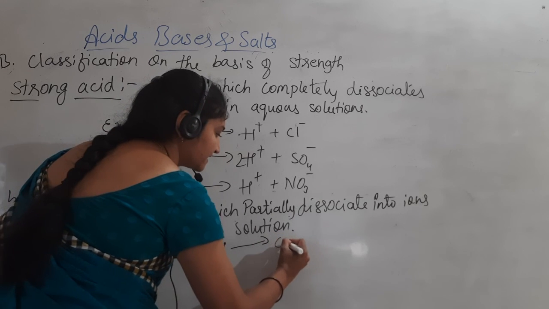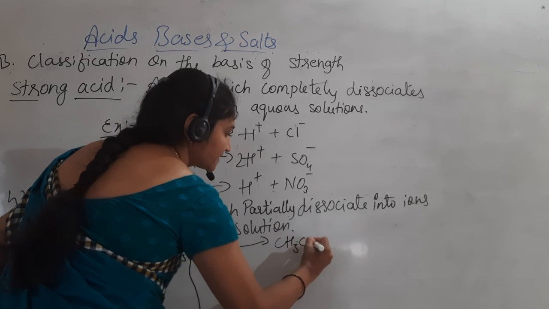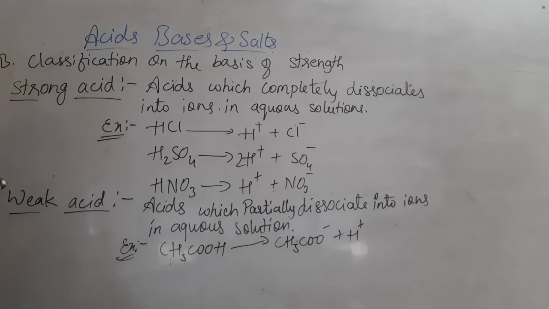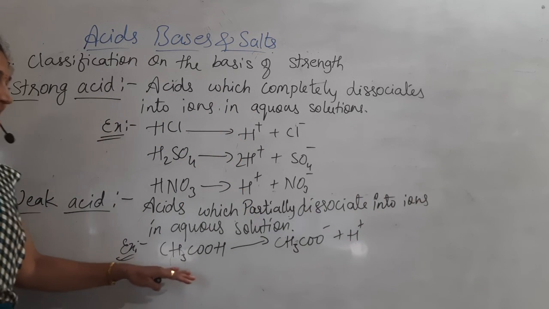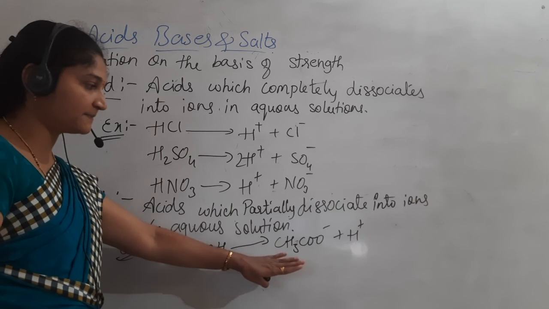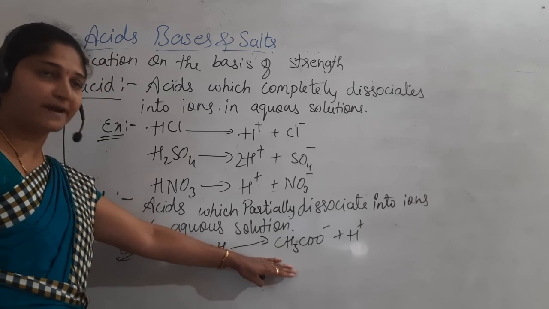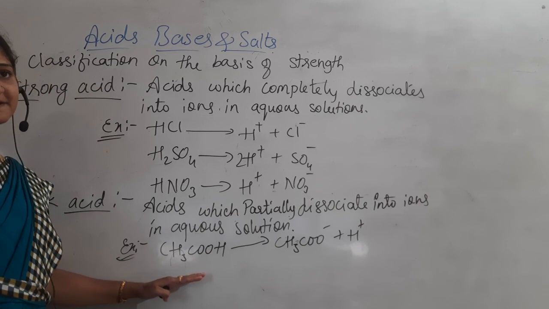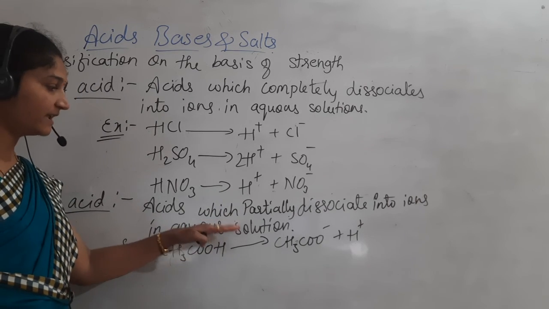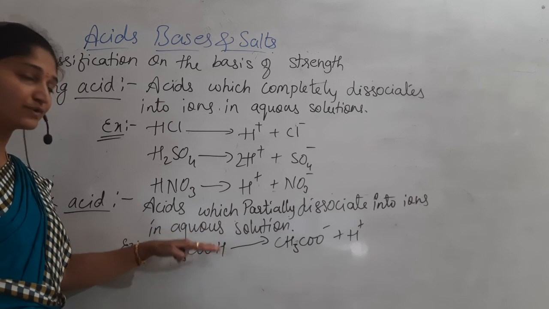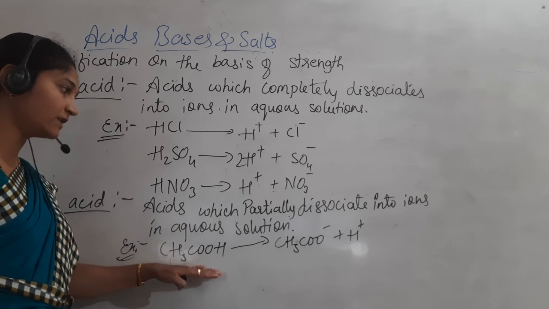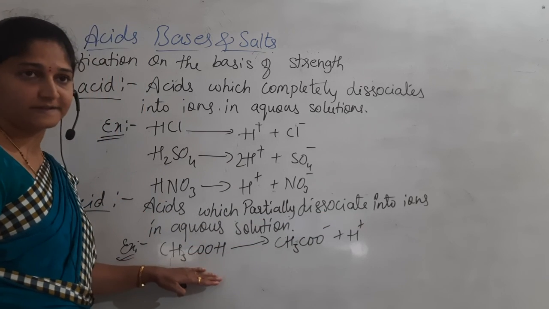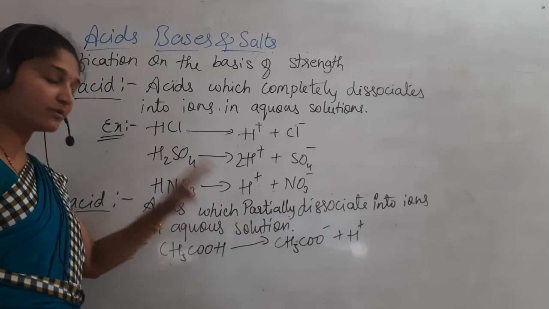How are we going to write here? We are going to write CH3COO minus plus H plus. Okay, so some amount of H plus and CH3COO minus form, later what happens? This H plus again will combine with the CH3COO minus. That's the reason we call these weak acids, because they are partially dissociating into ions.